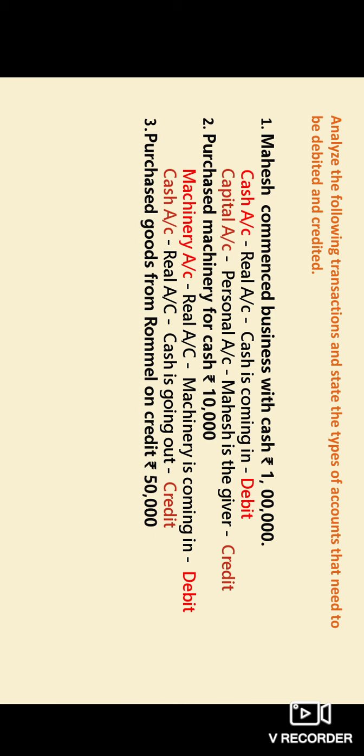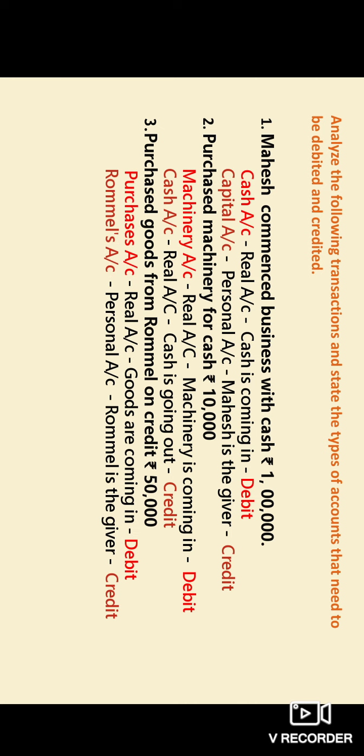Next we have purchase goods from Rommel on credit 50,000. This is a credit transaction, so no item of cash will come here. We have two items: one is purchase, another one is the person name. Because it's a credit transaction, it is not a cash transaction. Purchase also comes under real account, which means goods are coming in. When we are purchasing something, that thing is coming into our business. So when goods are coming in, it is debited. And in Rommel's account, he is the giver. From him we have purchased. So according to personal account, the giver is to be credited.